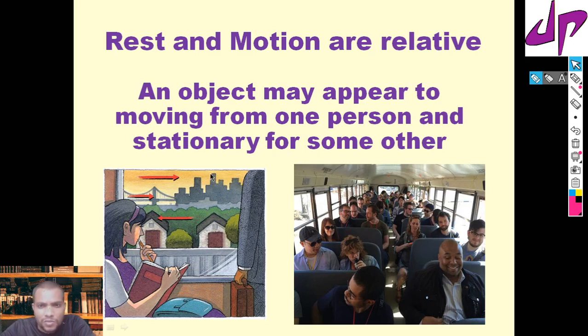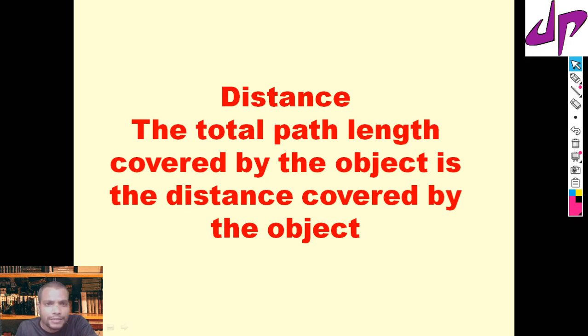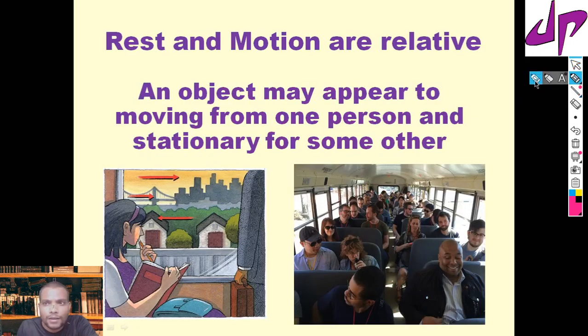Now here you can see two different pictures. If this girl is looking at the outside environment, the outside world, from the moving train, suppose this train is moving. This arrow mark shows the direction of the bus or train.